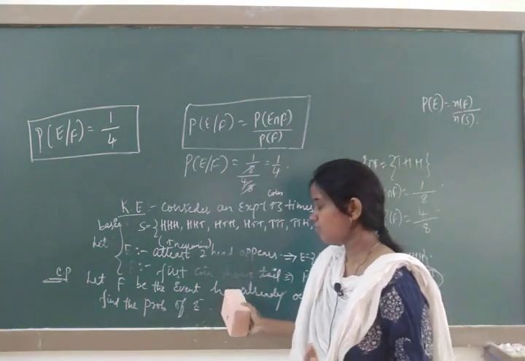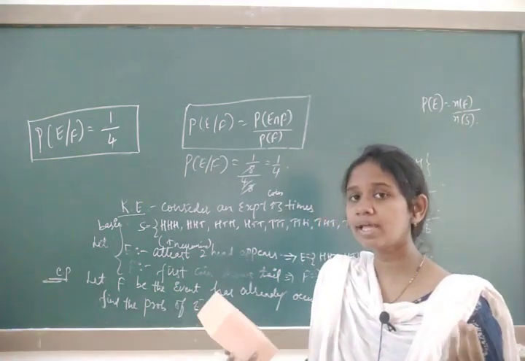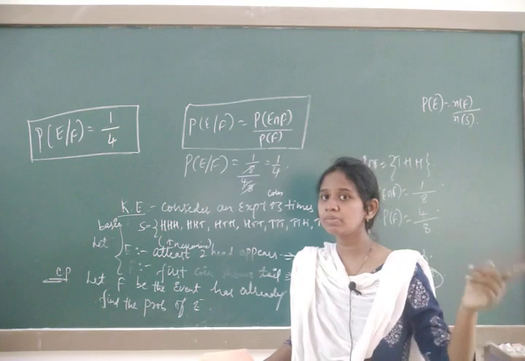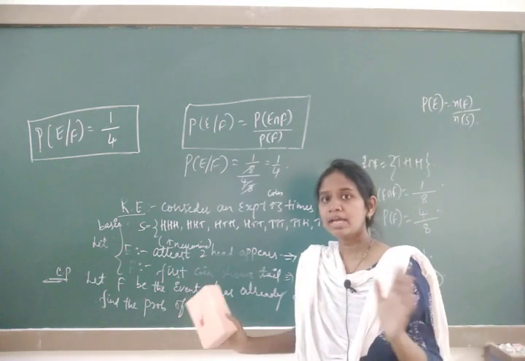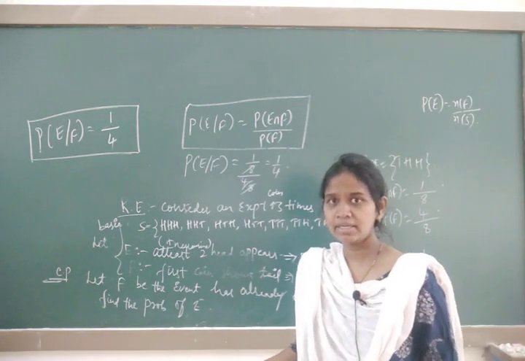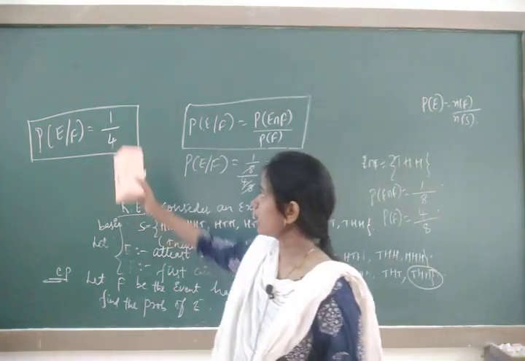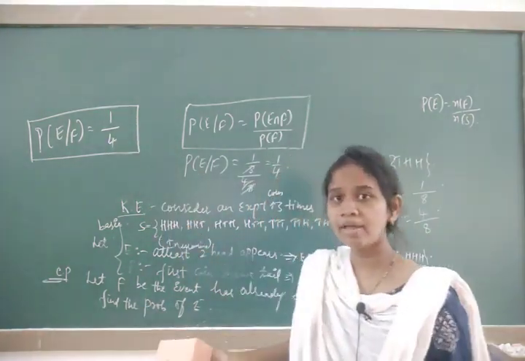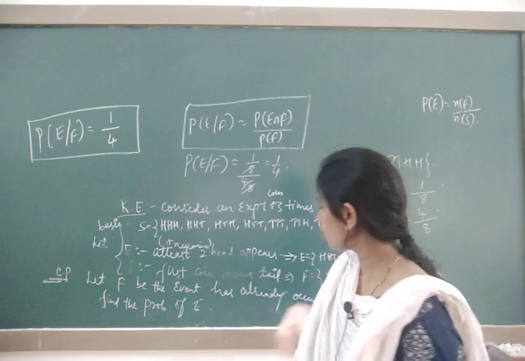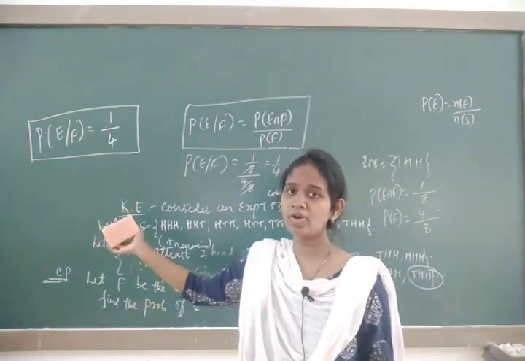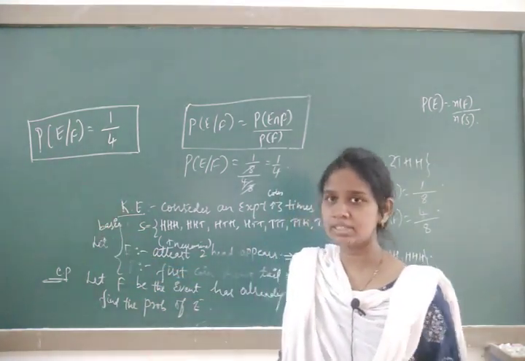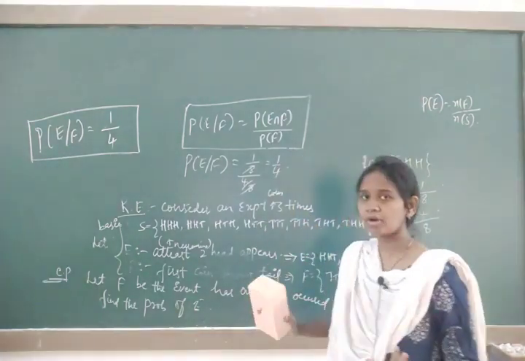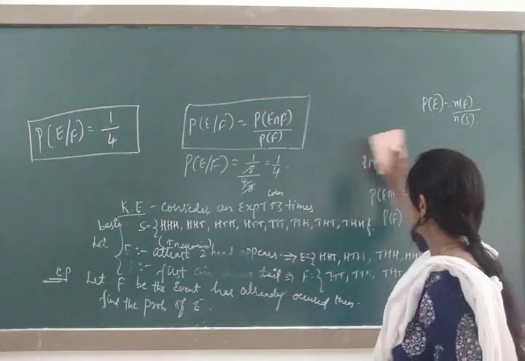If the F event has already occurred, whatever elements are present in F should also be present in E. Count how many elements are present in both E and F and write that in the numerator, divided by the number of elements of the event that has already occurred, written in the denominator. It's easy. Or else remember the formula. Take one more example.